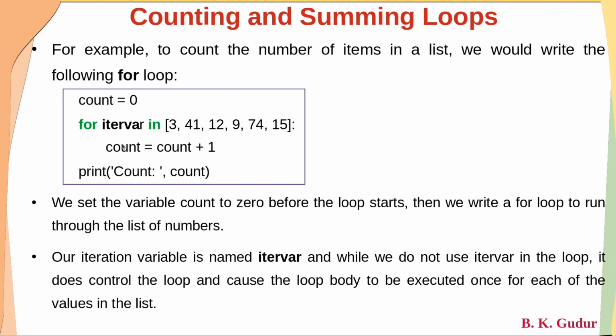Dear students, if you see in between, during execution, the count will give the number of items so far counted. Initially the count will be 0. During execution of a loop, the count will give the number of items that it has counted so far. And at the end, the count will give the total number of items in a list. Hope this is clear to all of you, dear students.